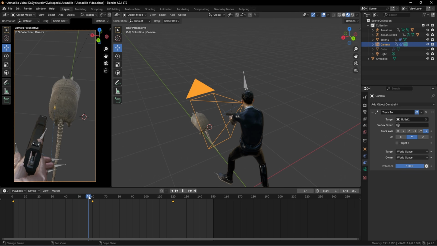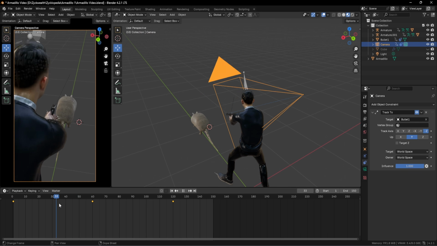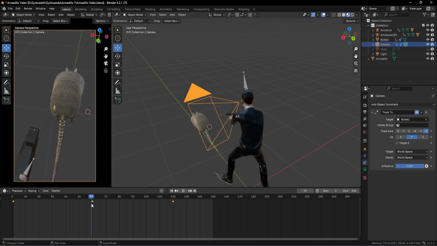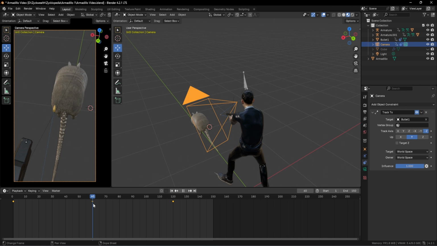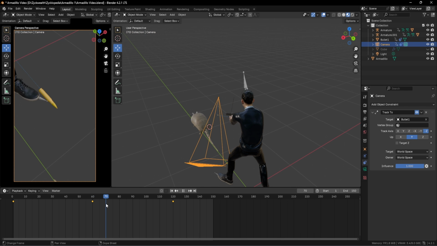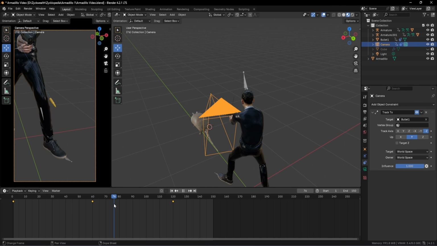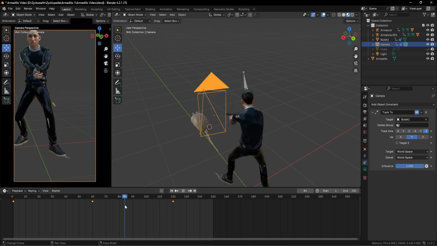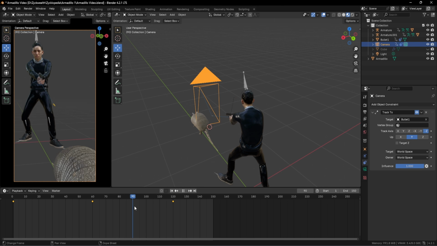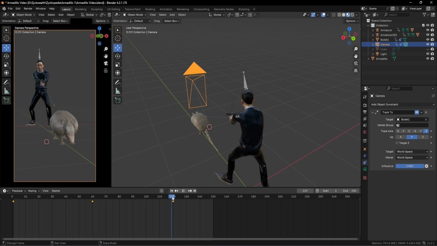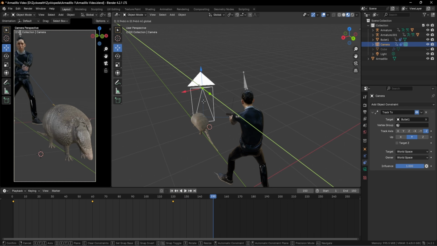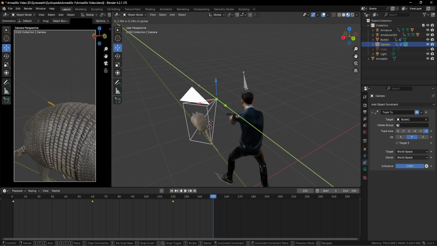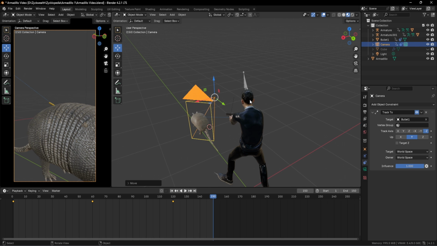Yeah, it's perfect. So from our first frame all the way till our 60th frame, our camera is going towards a bullet. From the 60th frame till the 120th frame, our camera rotates like this and gives us an image of both the character as well as our armadillo model. Then after that, the bullet hits the armadillo like this. And maybe at this point, we can zoom in our camera a little bit towards our armadillo like this and add a keyframe over here.